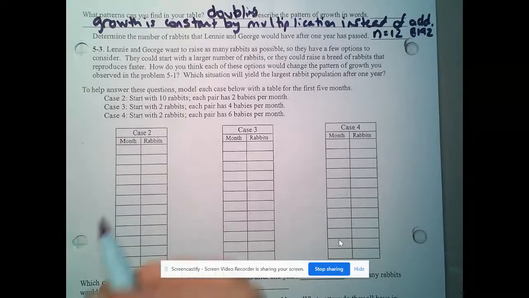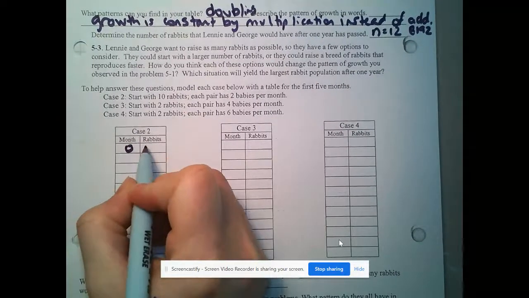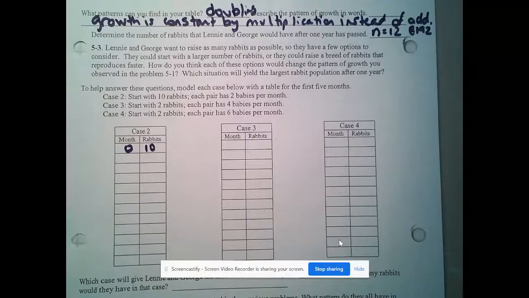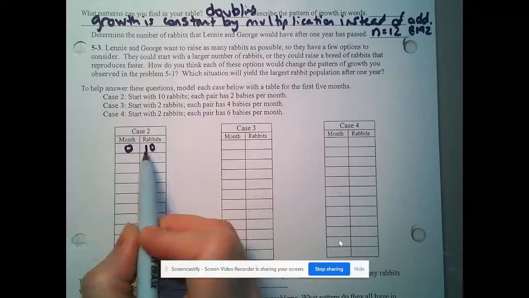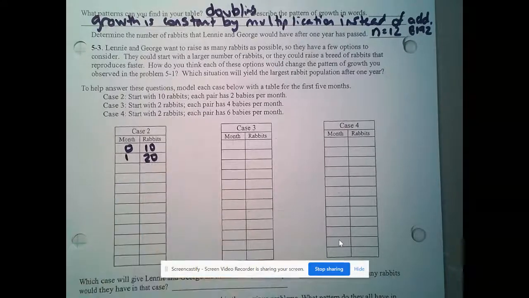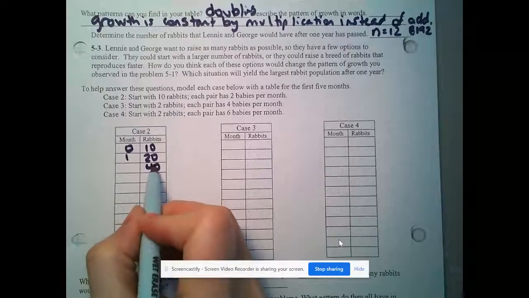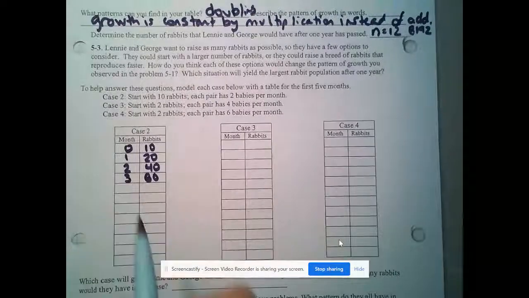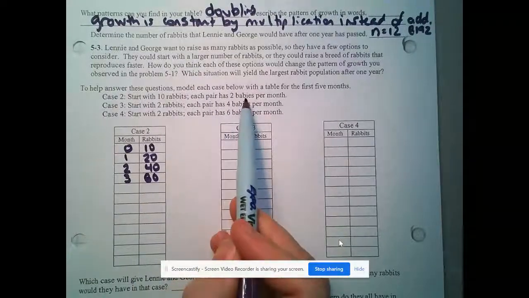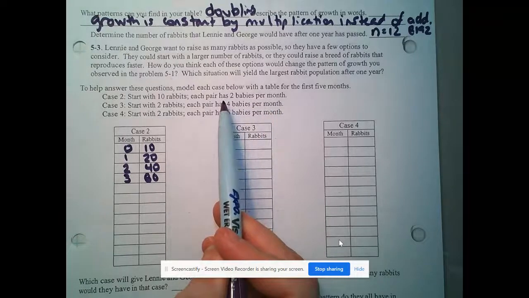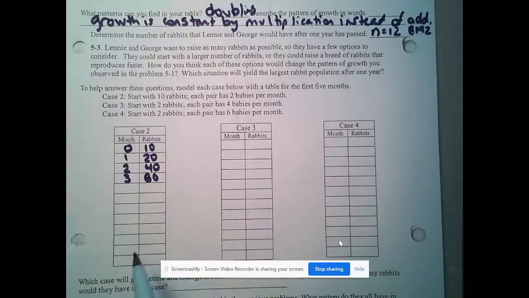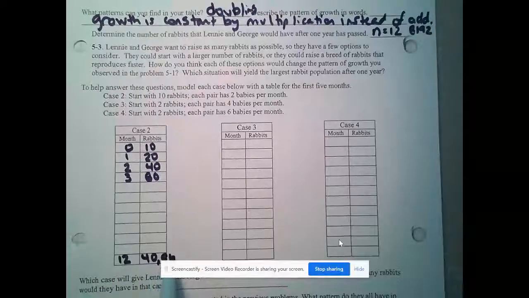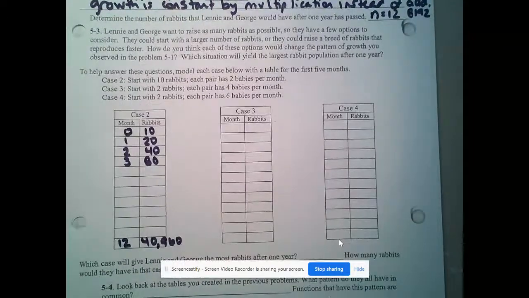Start with 10 rabbits. Okay, so at month 0, we have 10 rabbits. Each pair has 2 babies per month. So the 10 rabbits would become 20 rabbits at the end of month 1, would become 40 rabbits at the end of month 2, would become 80 rabbits at the end of month 3, and so on. This is the same concept as we had on the front, right? This is doubling. So that by the time we get down here to the 12th, we have 40,960 rabbits. That's with the doubling.